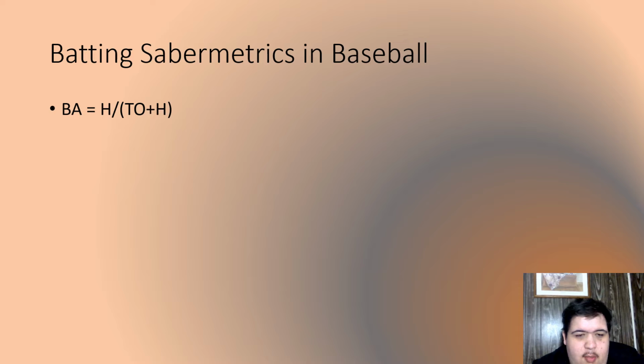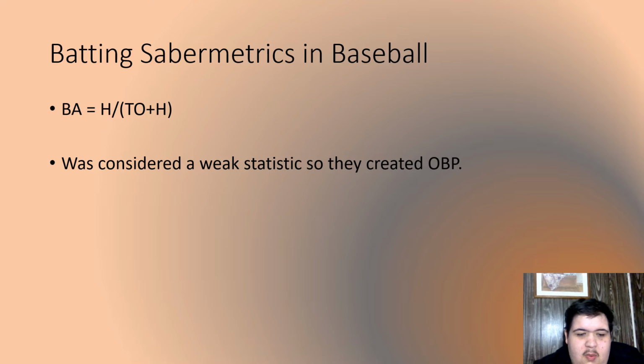We're going to look at some batting sabermetrics in baseball. This first equation, BA equals H over TO plus H. This is the batting average, equal to the amount of hits that a team gets over the course of a season divided by the total outs plus hits. These can be measured for a player or a team in general, measured in team batting average, or just individual player batting average. But this was considered a weak statistic, so they created another statistic called on-base percentage.